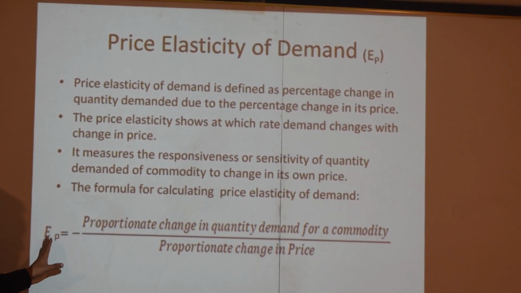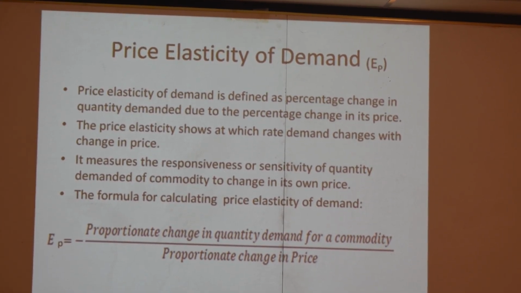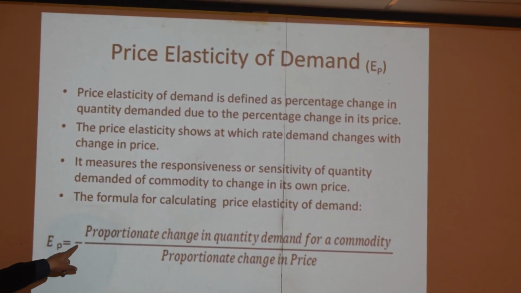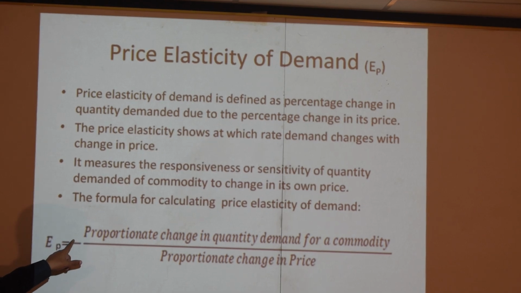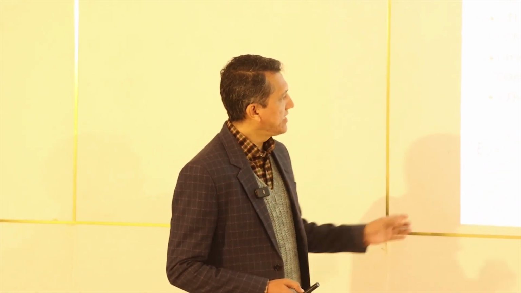Just you can look at here, EP equal to, the minus symbol, and it is mentioned that all this paragraph is mentioned in this kind of formula, the ratio formula. Here EP is the proportionate change in quantity demand for a commodity. You have to understand that you must write 'commodity', because it has significant meaning in economics. And you can look here, the percentage change in the price. Here it is not written all the determinants of goods and services.